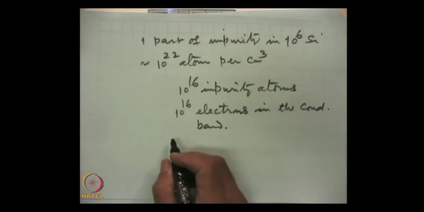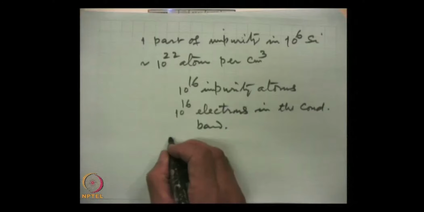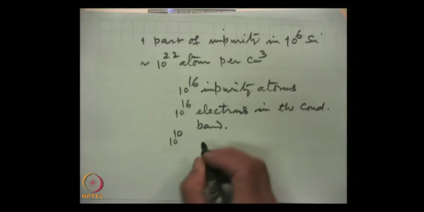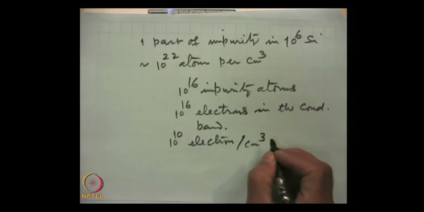Now, if you remember, in silicon at room temperature, that is 300 degrees Kelvin, there are roughly 10 to the power 10 electrons per cubic centimeter.